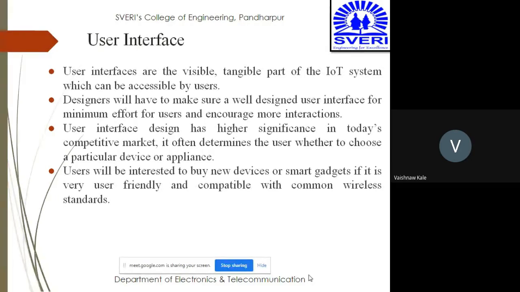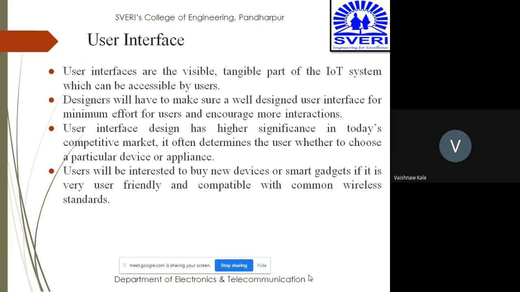Then comes the user interface, which is the fourth component. The user interface is the visible and tangible part. So जो दिखता है वो user interface है, बाकी जो भी है वो back end पे है. This is the front end part. So it is a visible and tangible part of the IoT systems which can be accessed by the users. Designers have to make sure of a well-designed user interface requiring minimum effort from the user. So user friendly बनाना बहुत जरूरी है ताकि यूजर के लिए वो आसान हो and encourage more interactions.